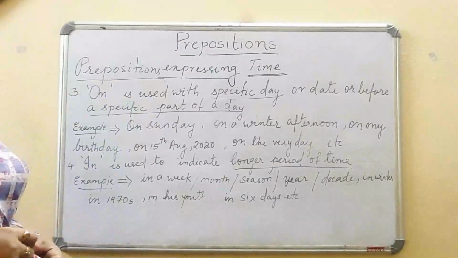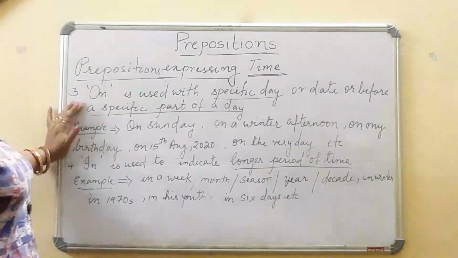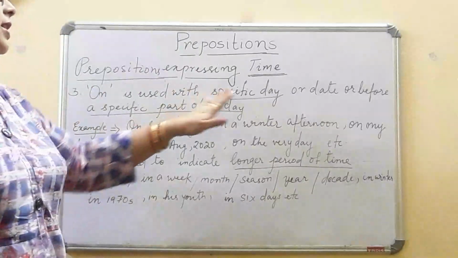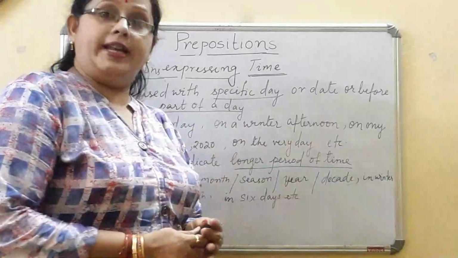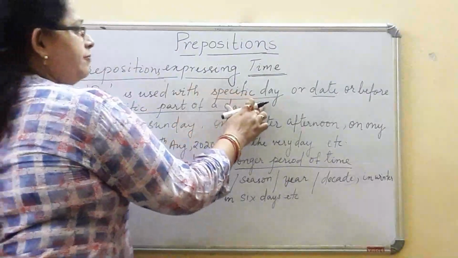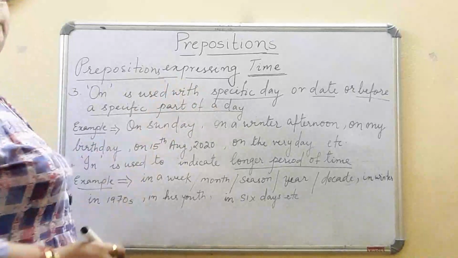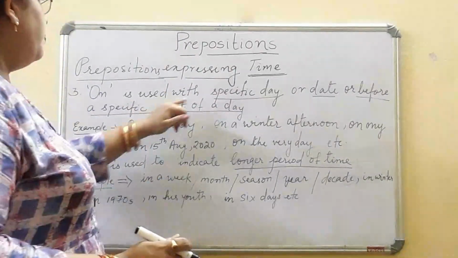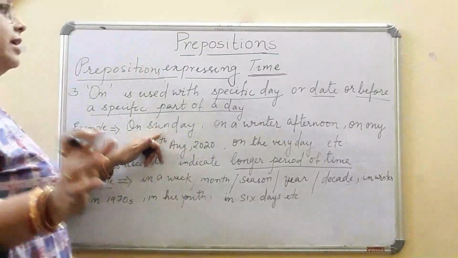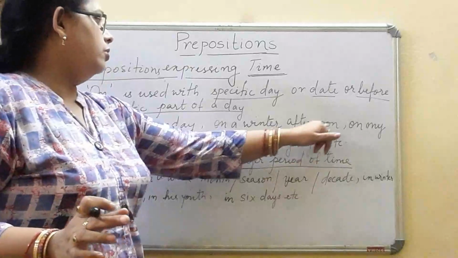So this is now prepositions expressing time. We have already completed at. Now let's see how or where we can use on. On is used with a specific day or date, or before a specific part of a day. That means, when we are saying a specific day, like on Sunday, or before a specific part of a day, we can say afternoon.